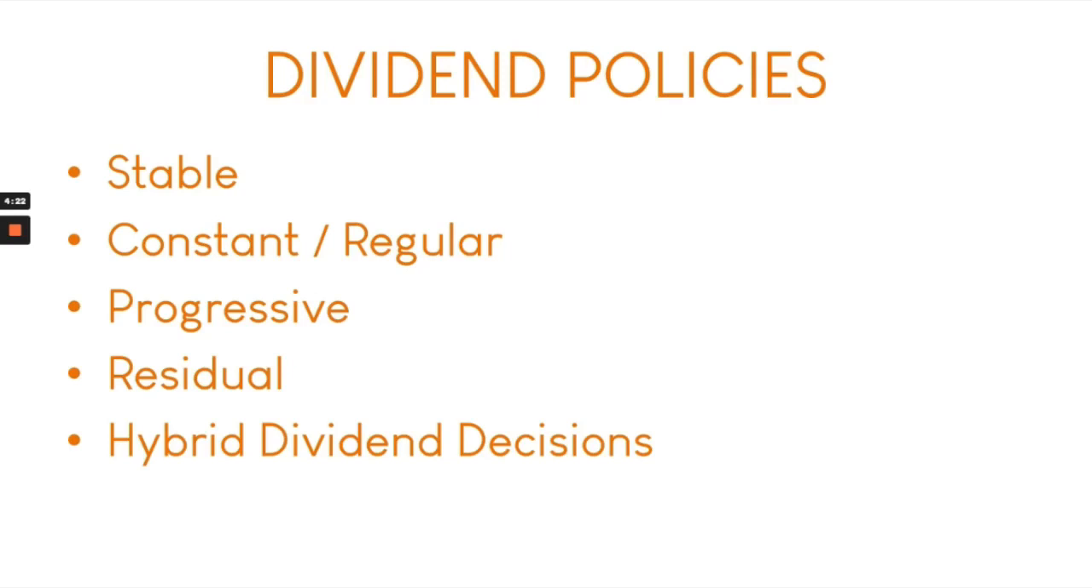Number 4, we have the residual dividend policy. Residual dividend policy puts their profitability first. So how does this happen? They allocate a portion of their retained earnings to their probable investment ventures. Whatever is left from that retained earnings, they distribute it for dividends and not the other way around. Last, we have the hybrid dividend policy. This is just a combination of the stable and residual policies.